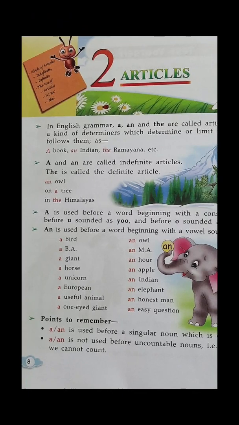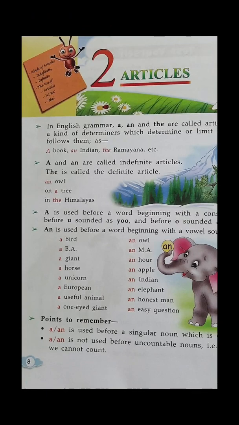There are so many trees. You don't know which owl and which tree you are talking about. So if it is not a particular tree or a particular owl, that is called an indefinite article. Now see the complete sentence: an owl on a tree in the Himalayas.